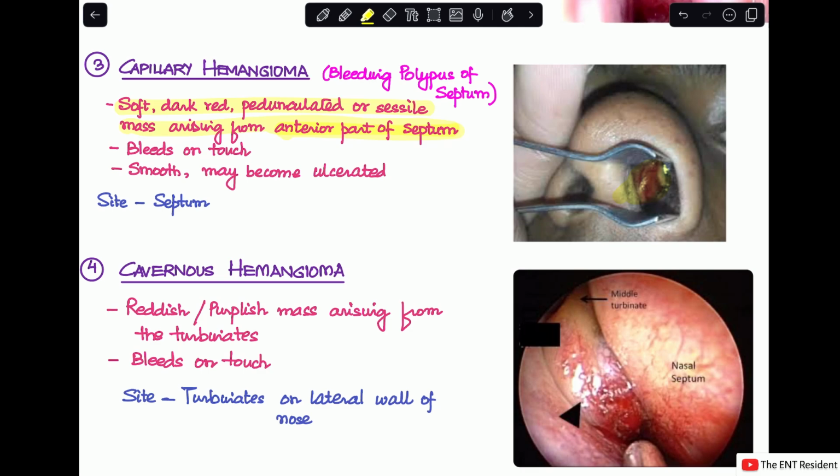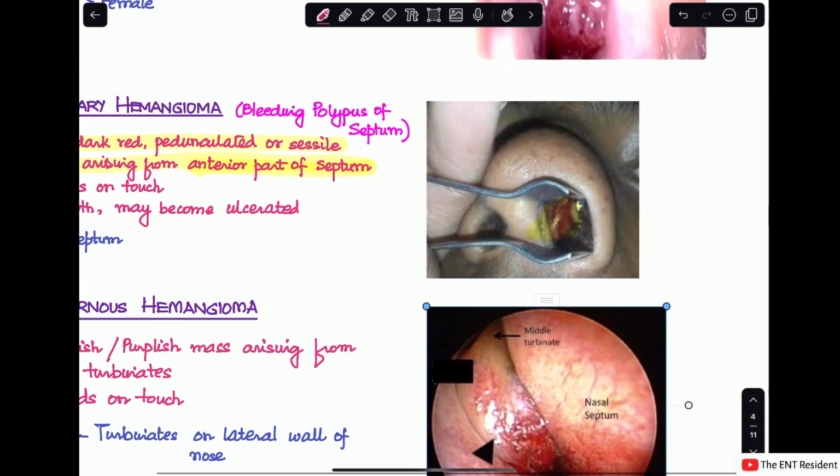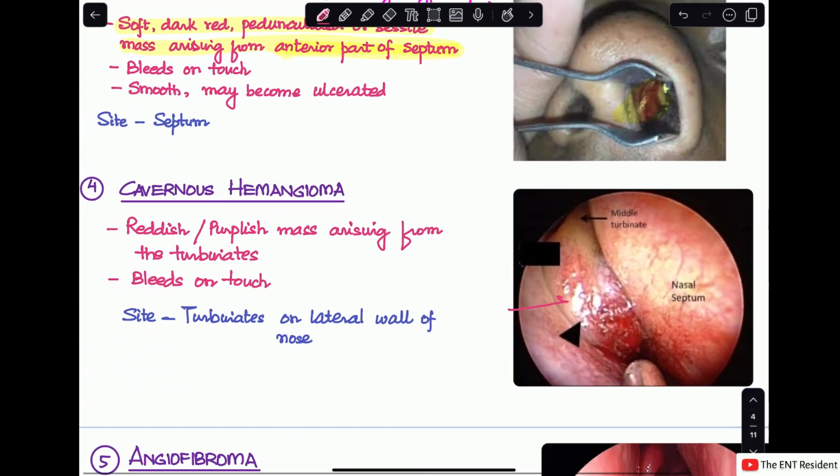The next tumor is cavernous hemangioma. Cavernous hemangioma is very different from capillary hemangioma in terms of the site from where it arises. Now, it usually arises from the turbinates on the lateral wall of the nose. And cavernous hemangioma, you can see in the structure here, it is a reddish or purplish mass. And obviously, as it is a hemangioma, it will bleed on touch.